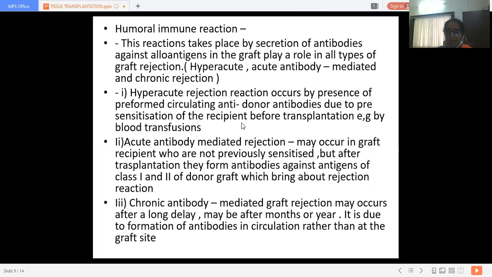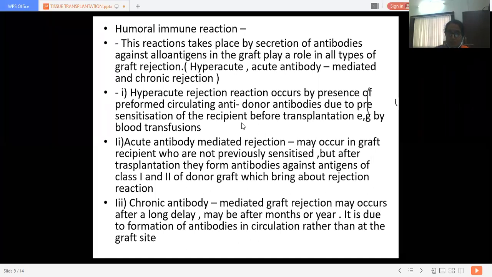All of you know that it happens with blood transfusions. Anti-donor antibodies get formed and there is rejection of that blood. It is nothing but a transplant rejection reaction. Whenever a blood transfusion reaction occurs, it is due to transplant rejection.